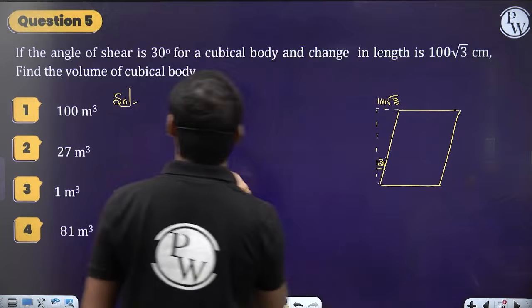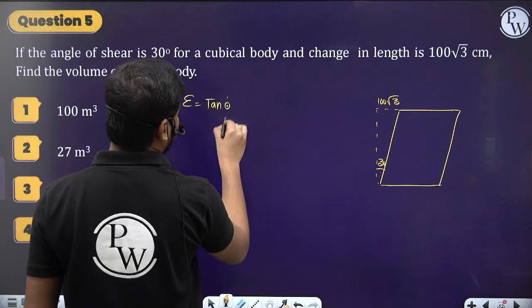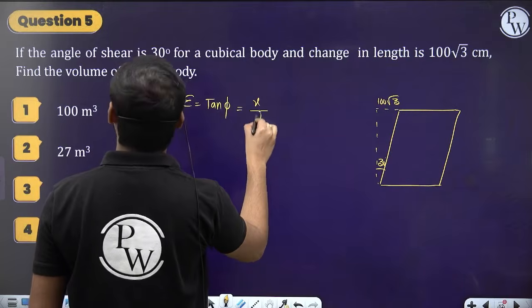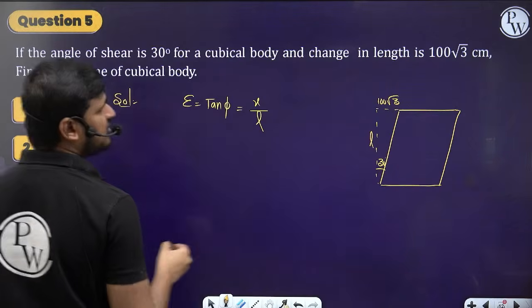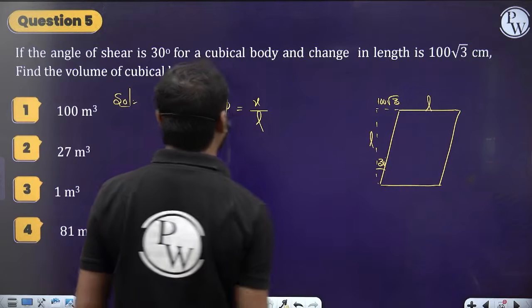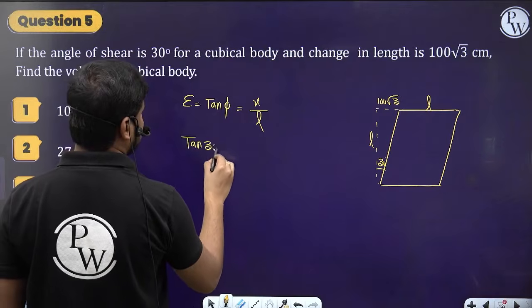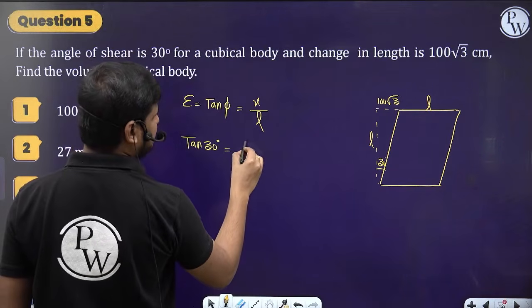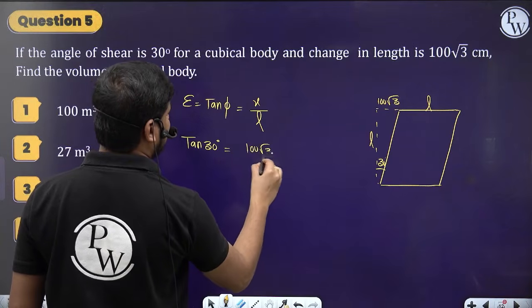Now the strain, tan phi is equal to x by L. This is a cubical body they are saying, so let each side length be L. Then tan 30 degrees is equal to x. Let's find x. X is 100 root 3, by L value, that's it.